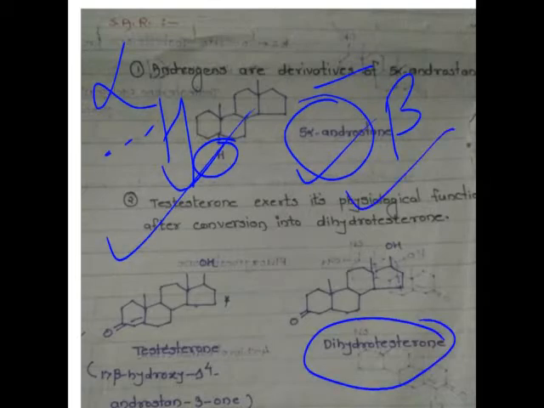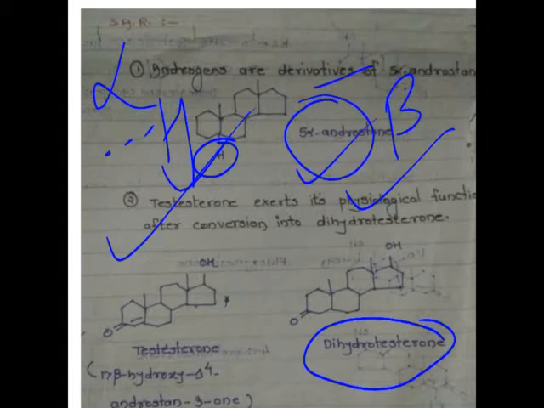Then second one, testosterone itself does not show the activity. When the testosterone is converted into the dihydrotestosterone, then this dihydrotestosterone actually performs the physiological function in the body. So testosterone itself does not show any kind of activity, or it shows a very small amount of activity.